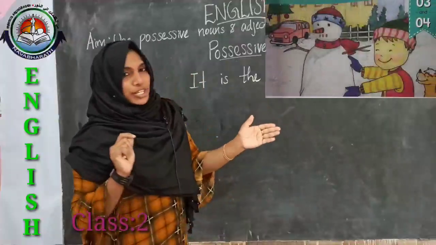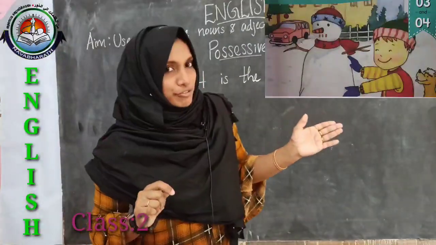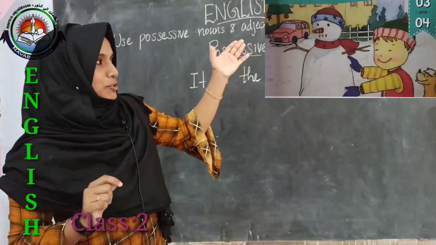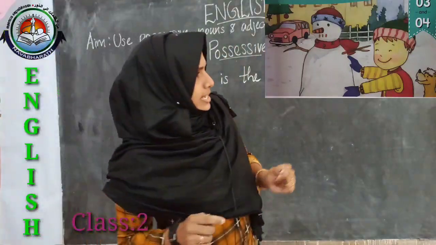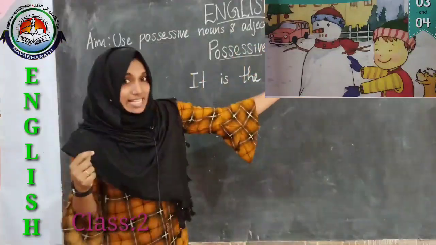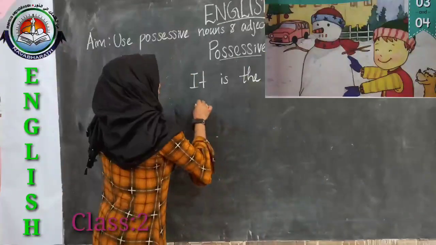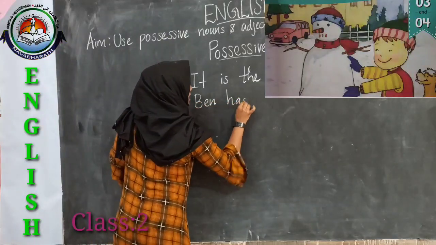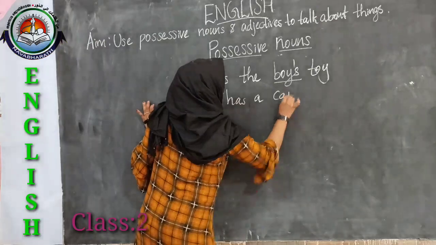So see this picture. This is the cover page of our story, Ben's Christmas Wish. There is Ben in the picture. What does he have on his head? Yes, he has a cap. Ben has a cap.